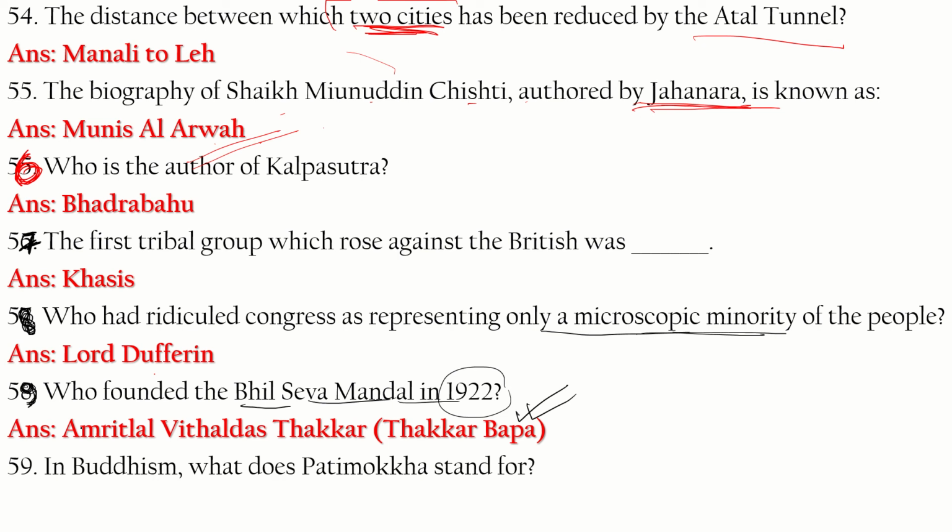Question 60. In Buddhism, what does Patimokkha stand for? In Buddhism, Patimokkha stands for the rules of the Sangha. Patimokkha stands for the rules of the Sangha.